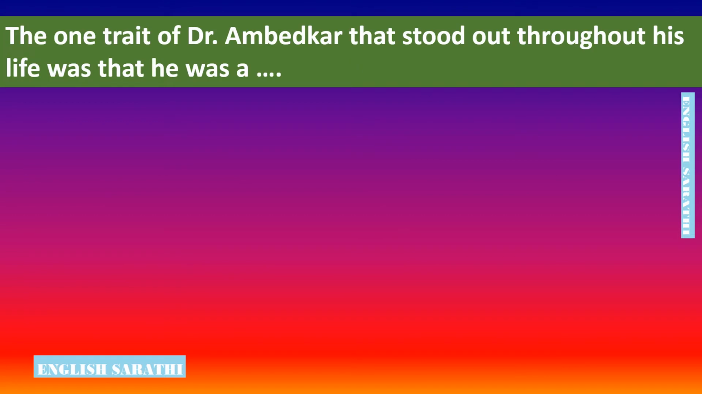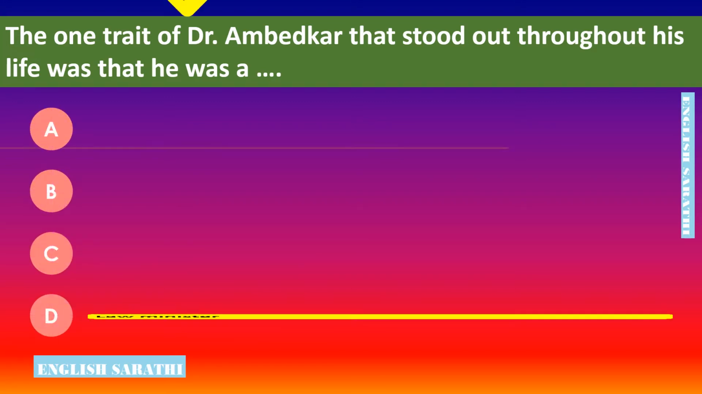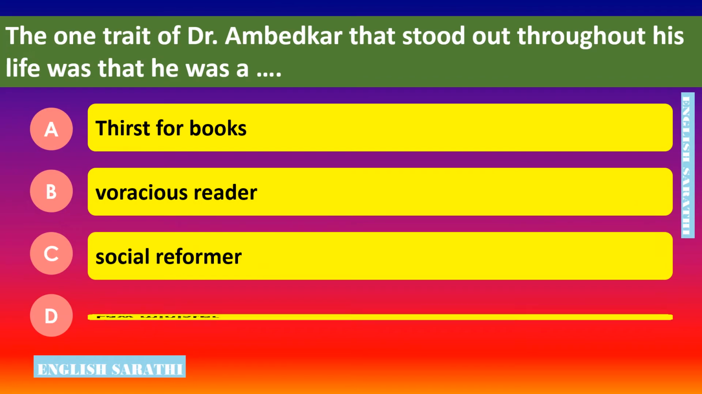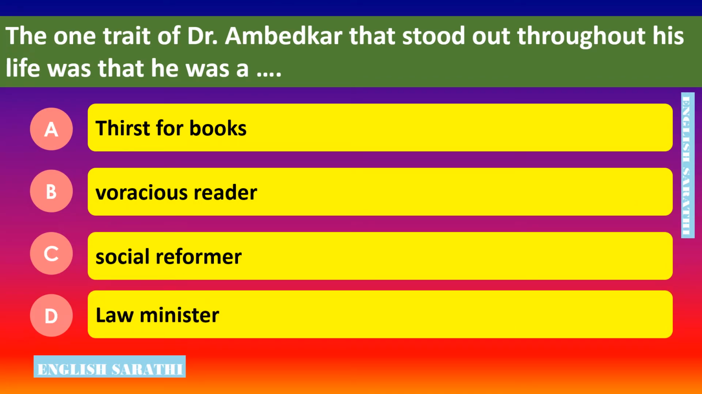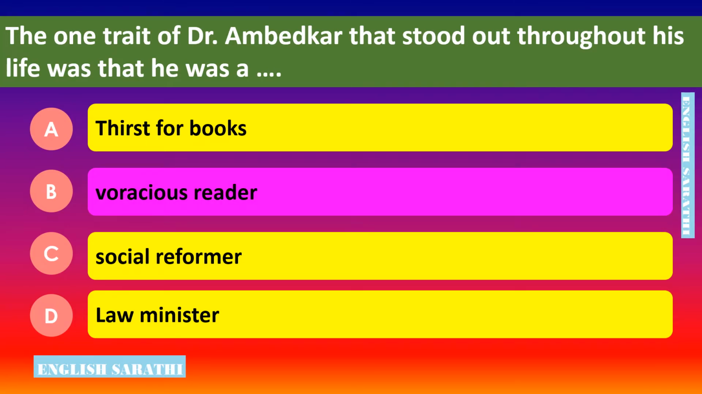The one trait of Dr. Ambedkar that stood out throughout his life was that he was a dash. Options are Option A, thirst for books. Option B, voracious reader. Option C, social reformer. Option D, law minister. The correct answer is Option B, voracious reader. The one trait of Dr. Ambedkar that stood out throughout his life was that he was a voracious reader.